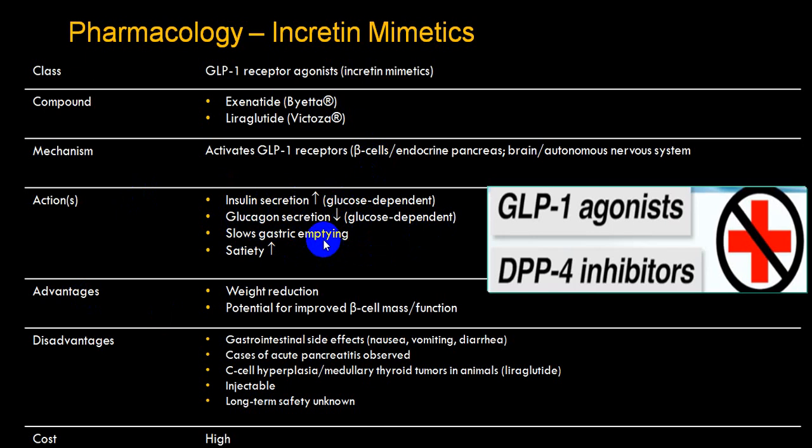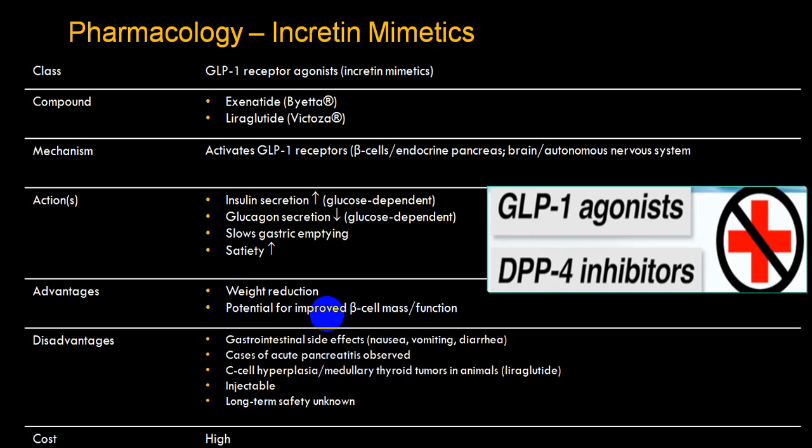It also acts on the GI tract by slowing down gastric emptying, and it stimulates the satiety center, by which the appetite is satisfied, the person's intake of food is reduced, and it helps in weight reduction. So the two major advantages: weight reduction is the major one, and it also stimulates the beta cell, and by stimulating the beta cell it improves the function as well as the beta cell mass. Hence, as there is an increase in beta cell mass, there is increased production of insulin.